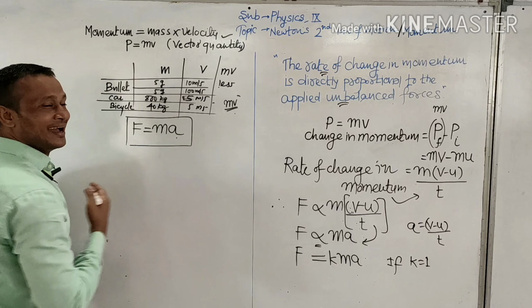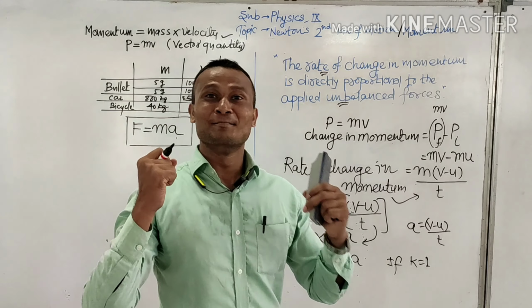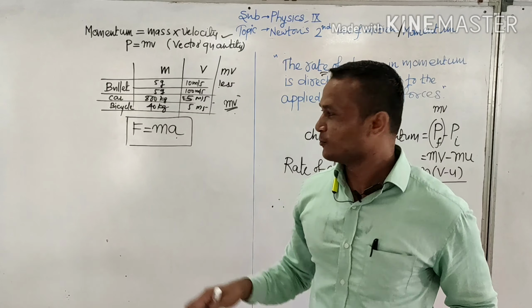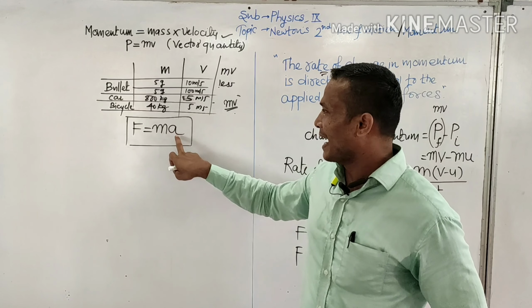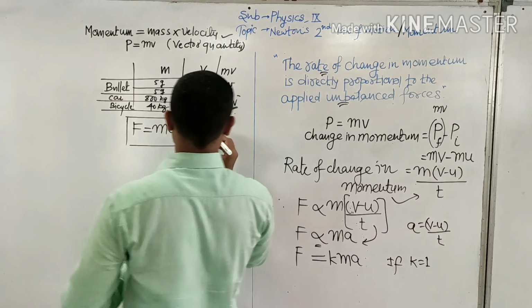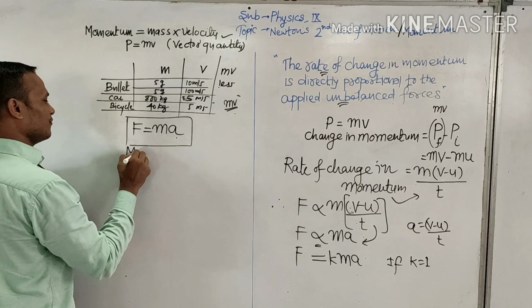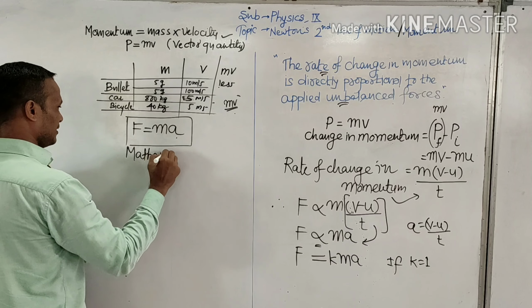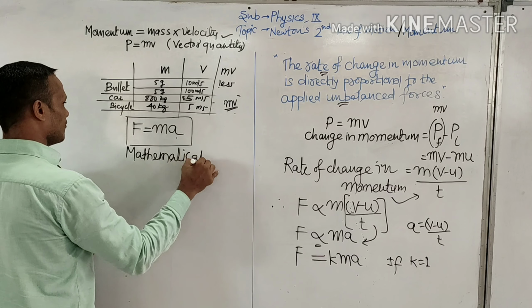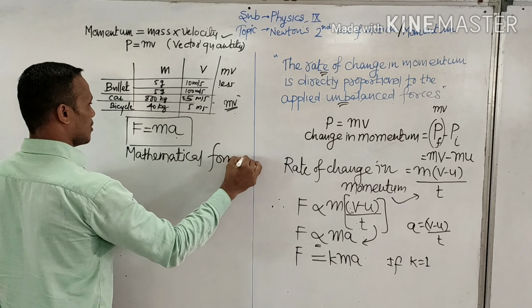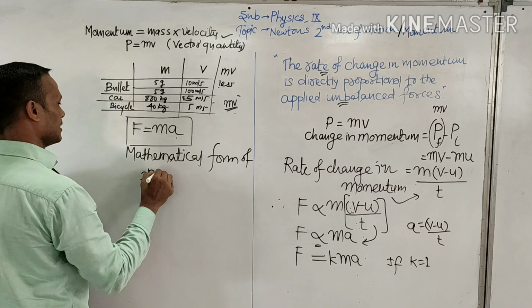Who is ma? Meri ma, mamma. Jokes apart, what is m? Mass, and a is acceleration. So this is the mathematical form of the second law, right?